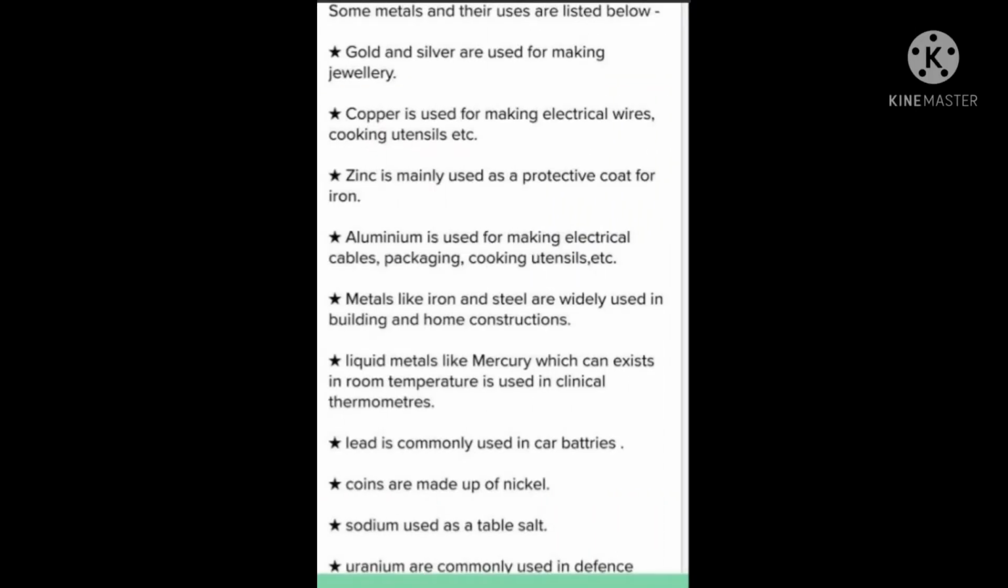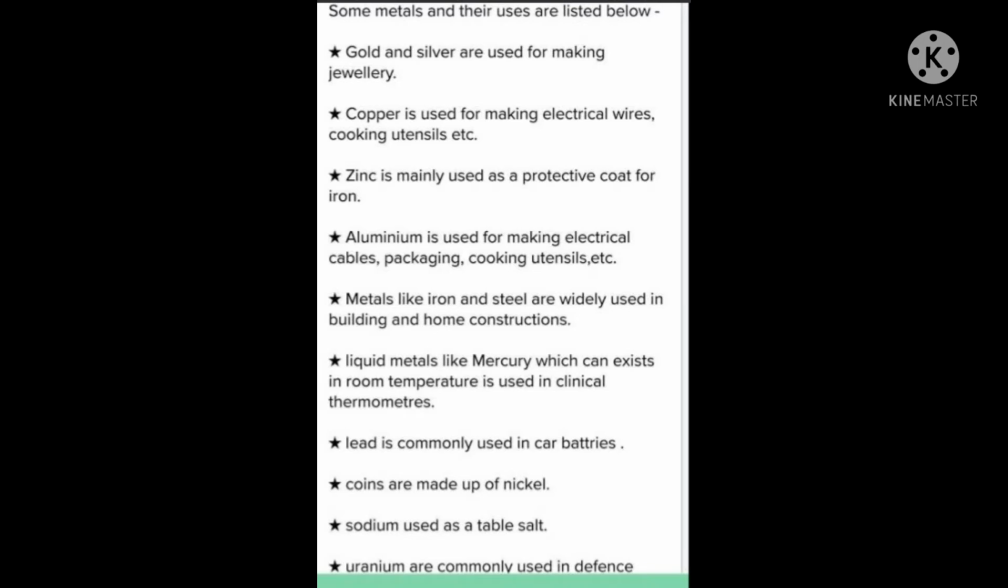Some metals and their uses. Gold and silver are used for making jewelry. Copper is used for making electric wires, cooking utensils, etc. Zinc is mainly used as a protective coat for iron. Aluminium is used for making electrical cables, packaging, cooking utensils, etc.